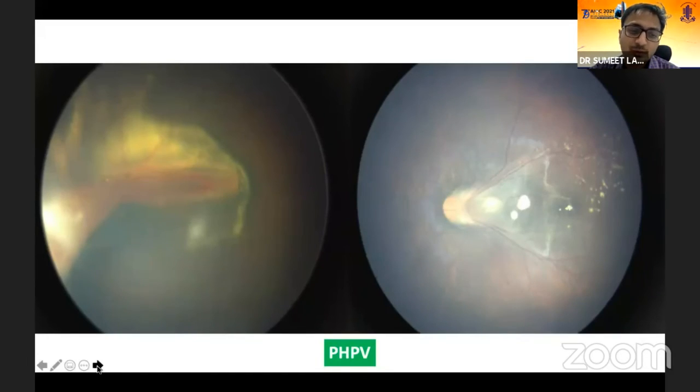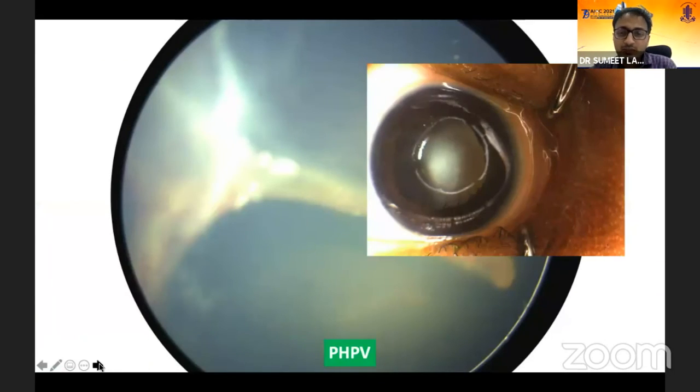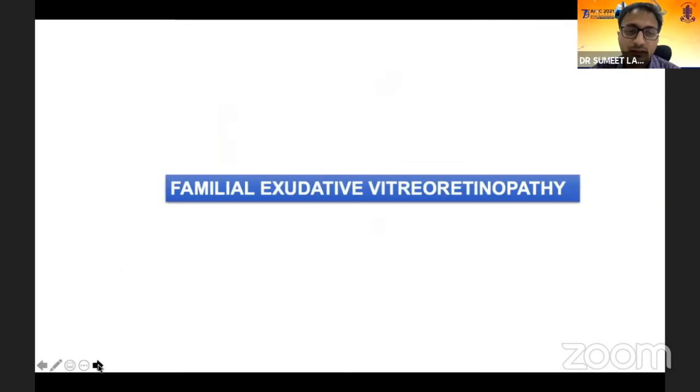So what were these lesions? Both of them were PHPV. This is not traction exactly. This is basically a persistent hyaloid artery extending to the lens. This is how the patient was in the anterior segment, with development of lenticular opacity.